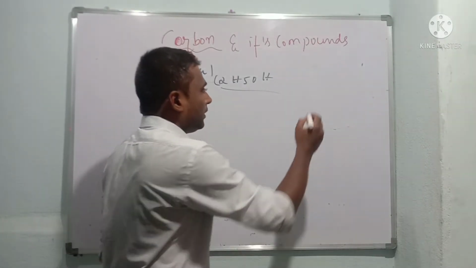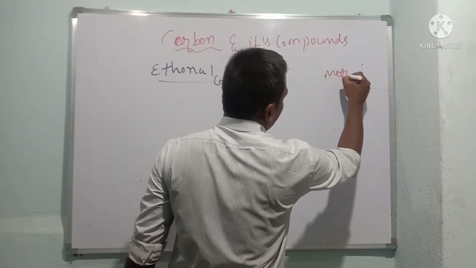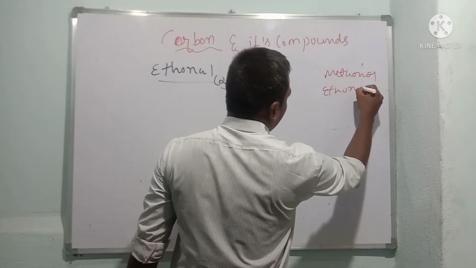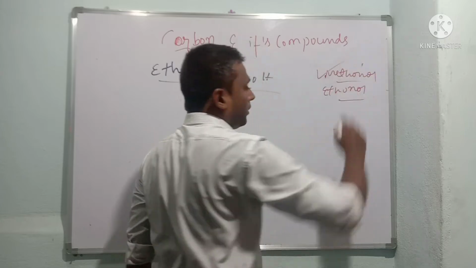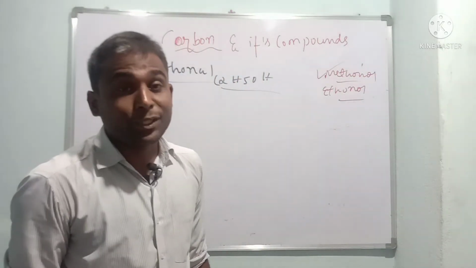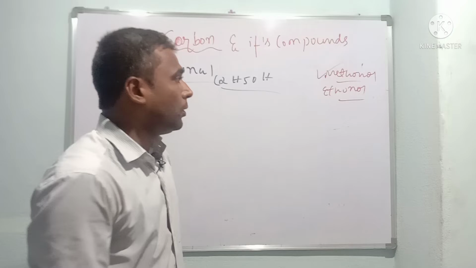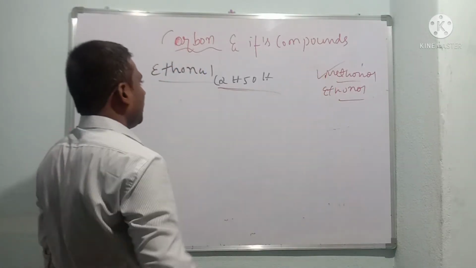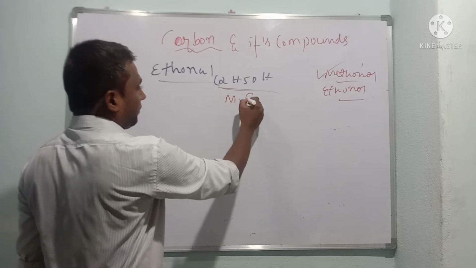You might have heard, children, of methanol. So between methanol and ethanol, which is most dangerous? Methanol is much more dangerous than ethanol. Okay, so remember that. So C2H5OH is the molecular formula, MF, molecular formula.